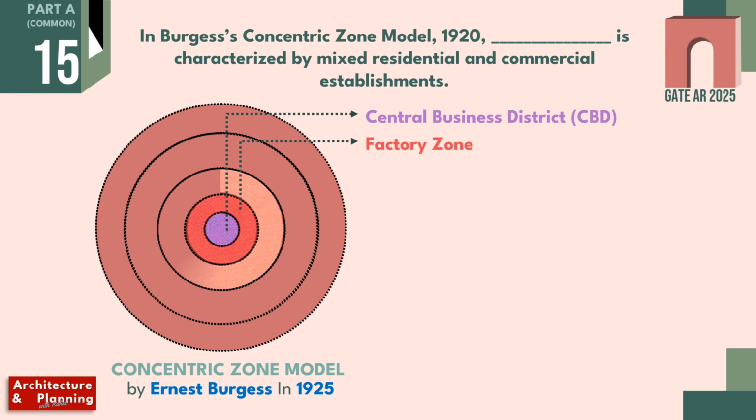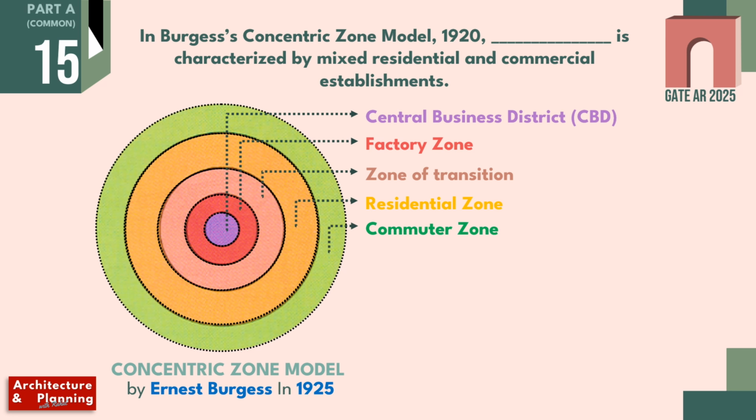The third concentric zone is the zone of transition, which consists of a mixed character of residential and commercial. And this is the answer to our question. The fourth concentric zone was dedicated mainly to residential. This zone hosts better quality homes for working class people. And the outermost concentric zone is known as the commuter zone.